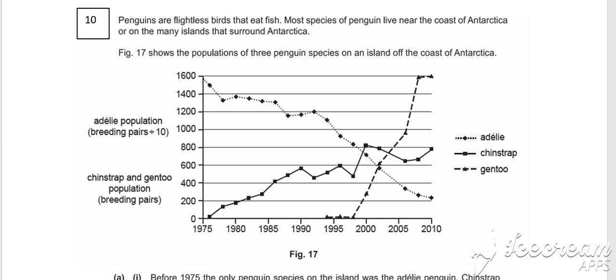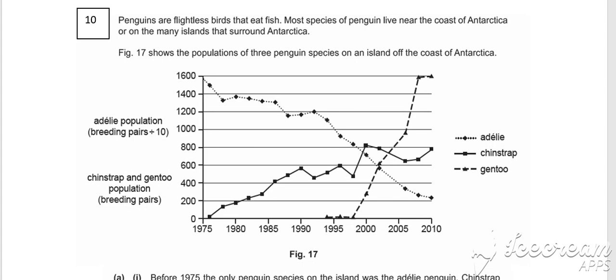Question 10. Penguins are flightless birds that eat fish. Most species of penguin live near the coast of Antarctica or on many islands that surround Antarctica. Figure 17 shows the population of 3 penguin species on an island off the coast of Antarctica.